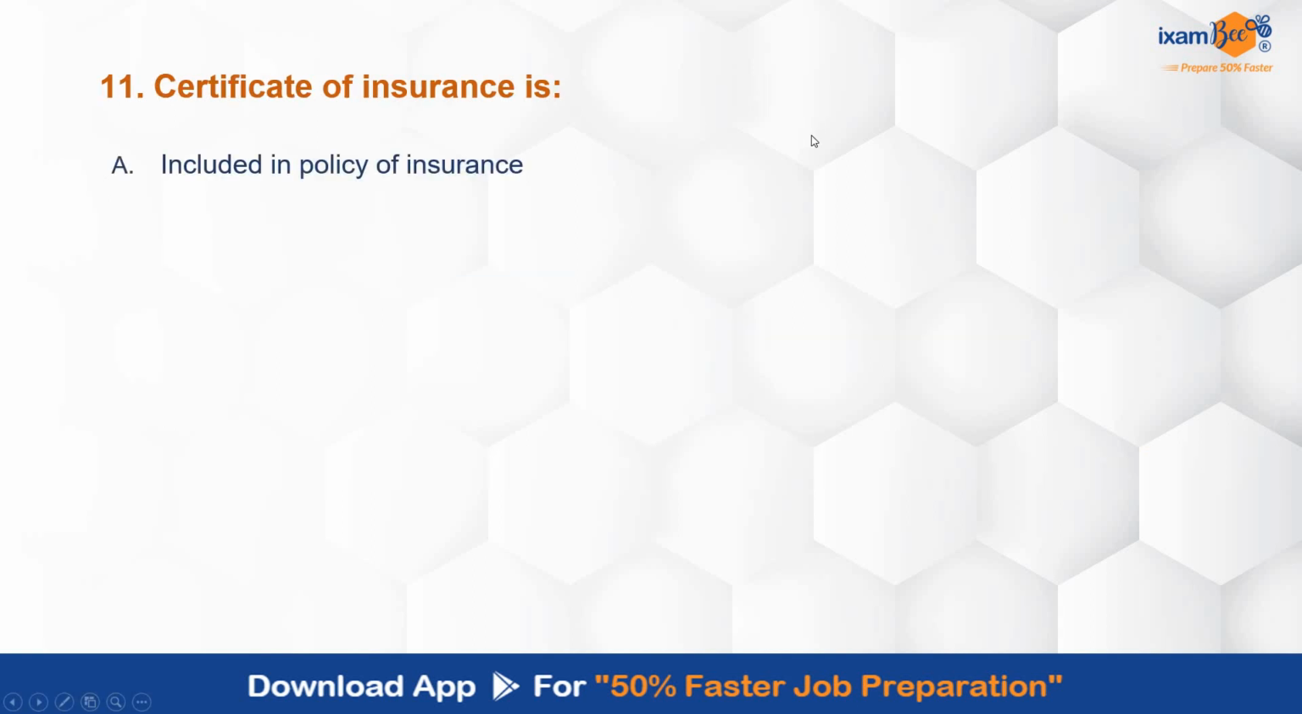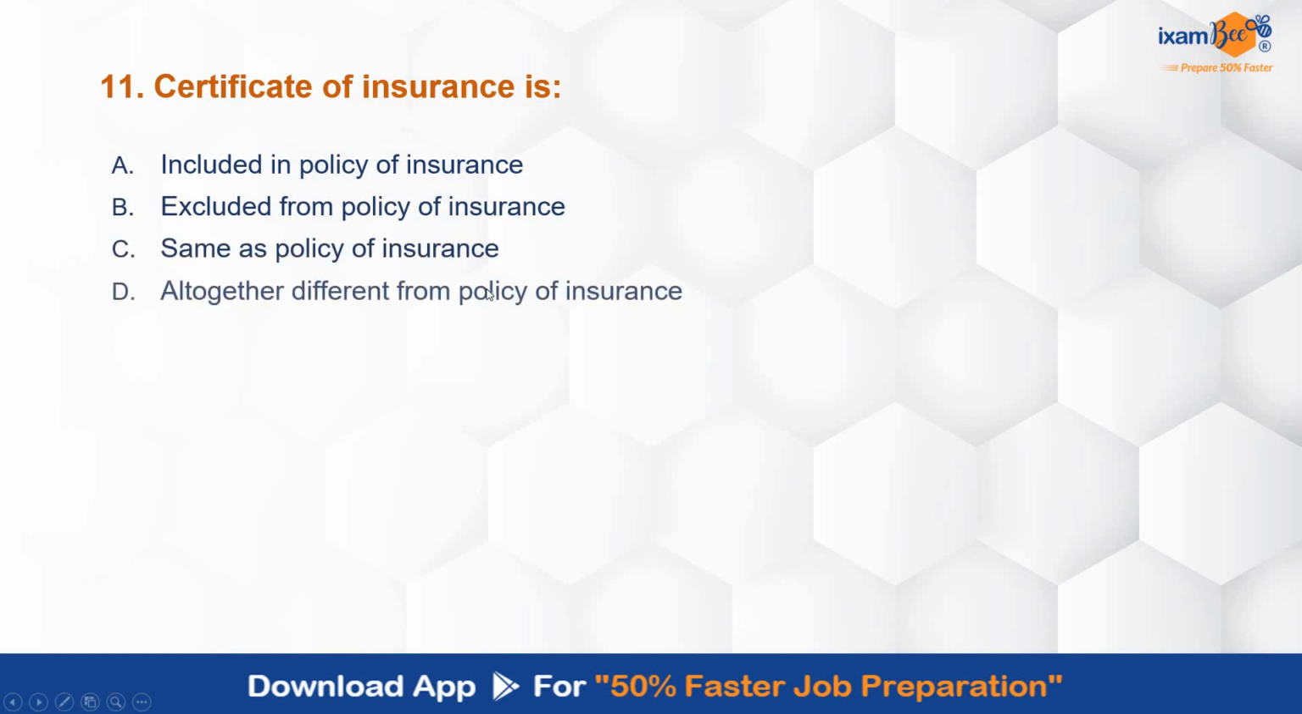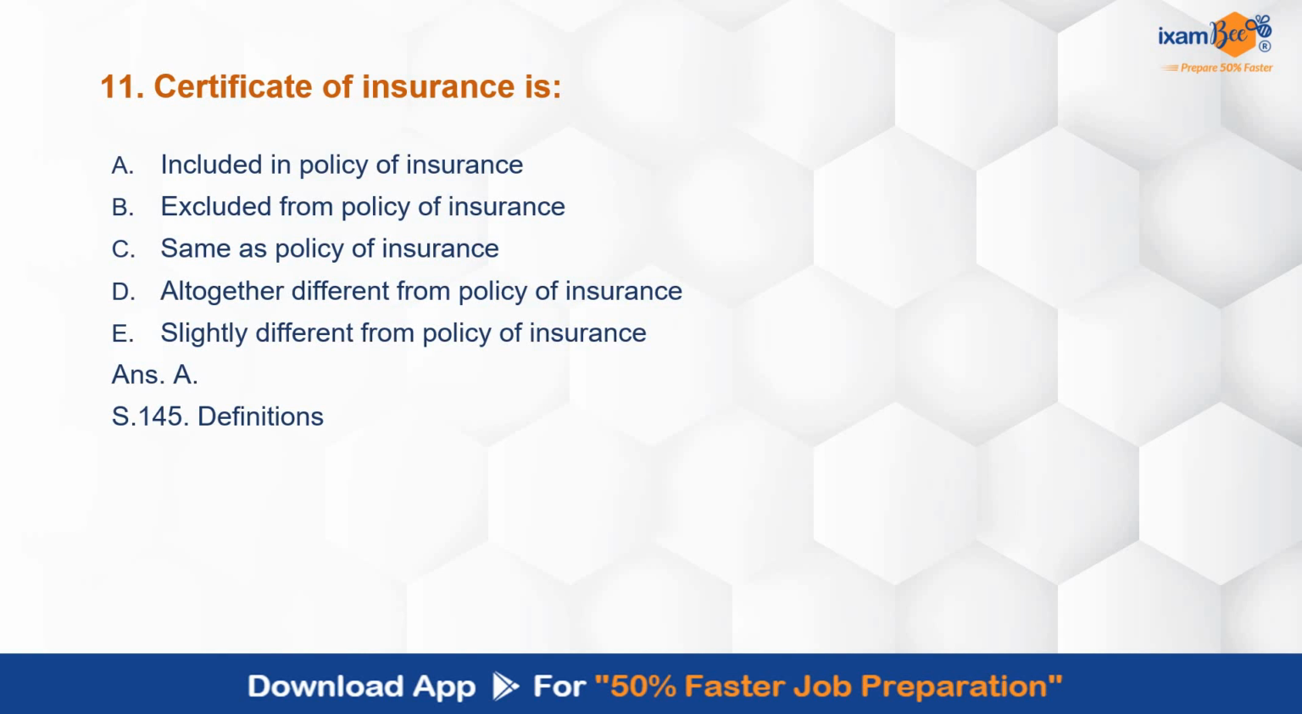Certificate of insurance is included in policy of insurance, excluded from policy of insurance, same as policy of insurance, altogether different from policy of insurance, slightly different from the policy of insurance. So certificate of insurance is A, included in the policy of insurance. Section 145 talks about definitions. Policy of insurance includes the certificate of insurance.